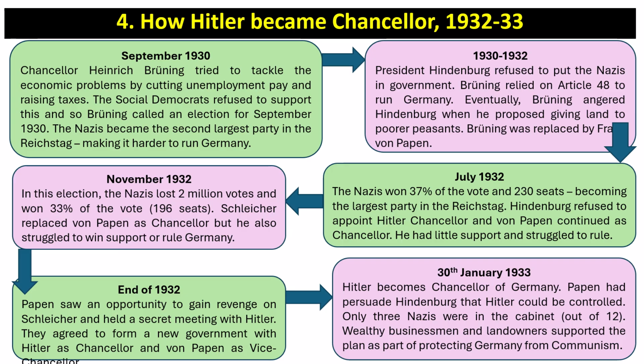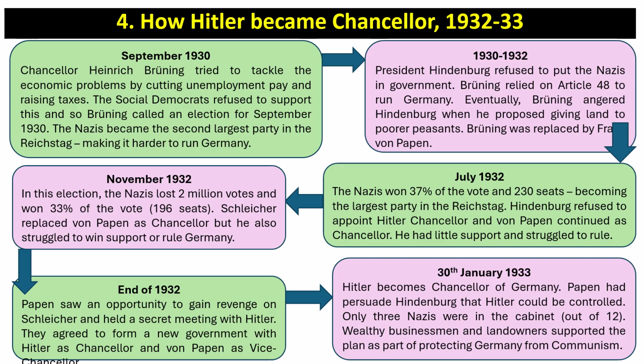Eventually, Brüning angered Hindenburg when he proposed giving land to poorer peasants. Brüning was replaced by Franz von Papen. Now, in July 1932, the Nazis won 37% of the vote and 230 seats, becoming the largest party in the Reichstag. Hindenburg refused to appoint Hitler Chancellor, and von Papen continued as Chancellor. He had little support and struggled to rule. In November 1932, in this election, the Nazis lost 2 million votes and won 33% of the vote, 196 seats. Schleicher replaced von Papen as Chancellor, but he also struggled to win support and rule Germany.